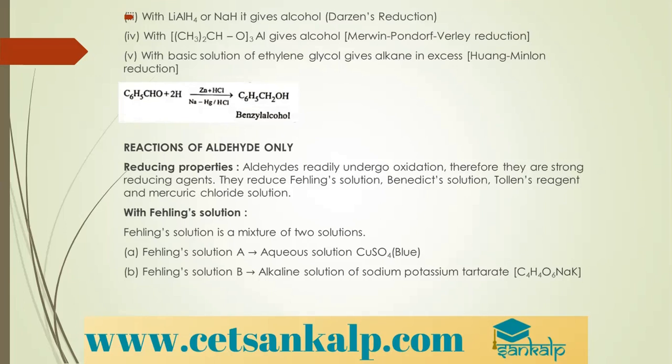Let me make 2 points very clear. If you are carrying out reduction of aldehydes, depending upon what type of reducing agent you are using, students. Let me make it a general one.